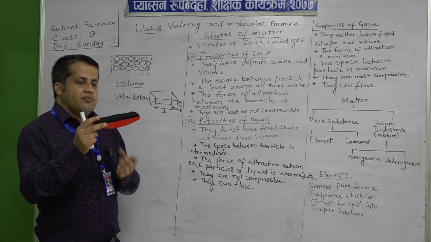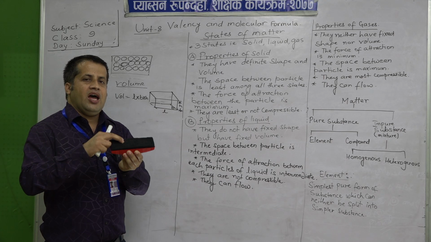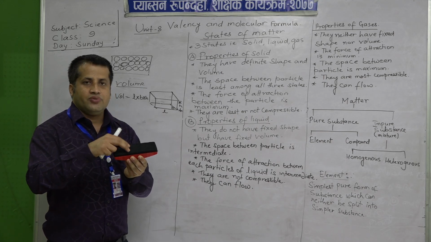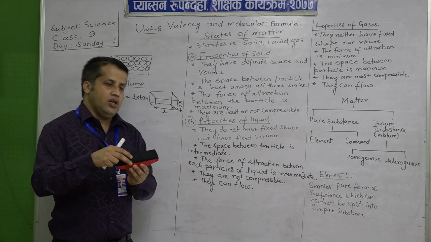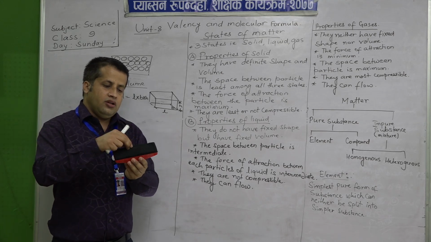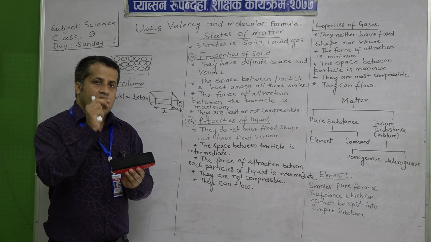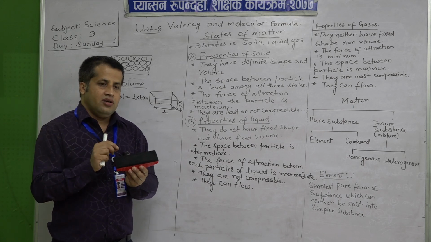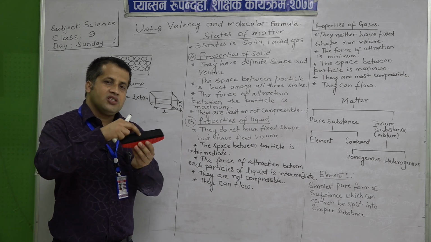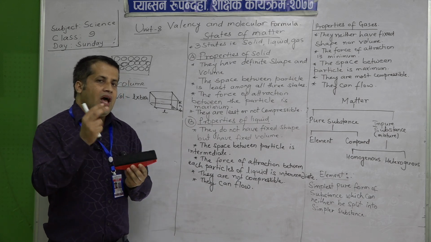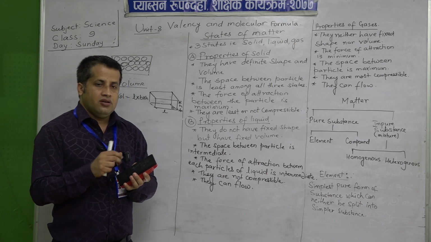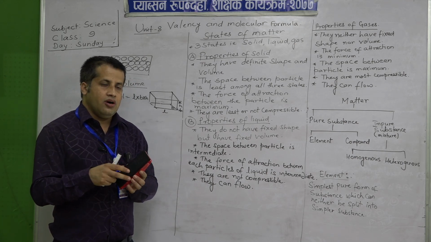So, in the case of a sponge, we feel that we are able to compress the solid object, but in actual fact there are lots of spaces occupied by air, and when we are pressing this portion, we are actually compressing the air, not the actual solid object.